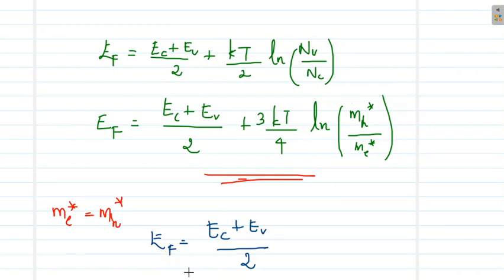So what is the meaning of this equation? What will be the position of the Fermi level according to it? In an intrinsic semiconductor, under the condition me* equal to mh*, the Fermi energy will be exactly in the middle of the conduction band and the valence band.